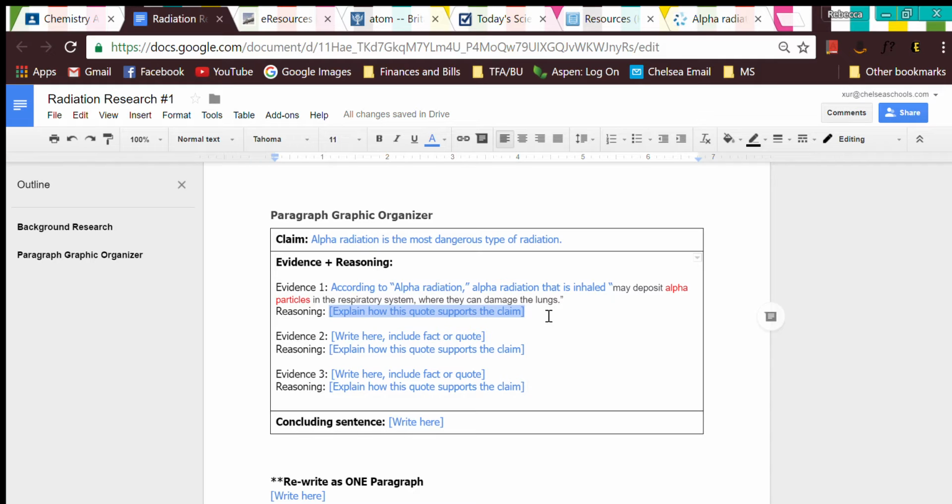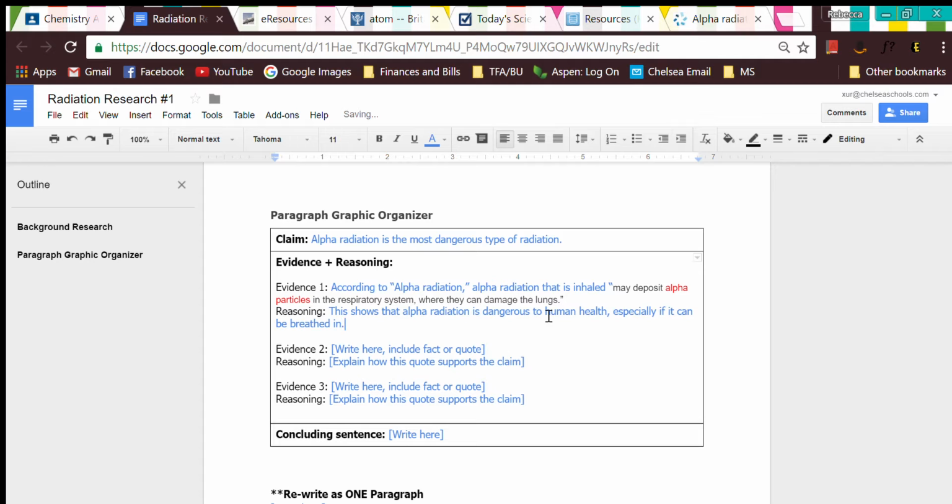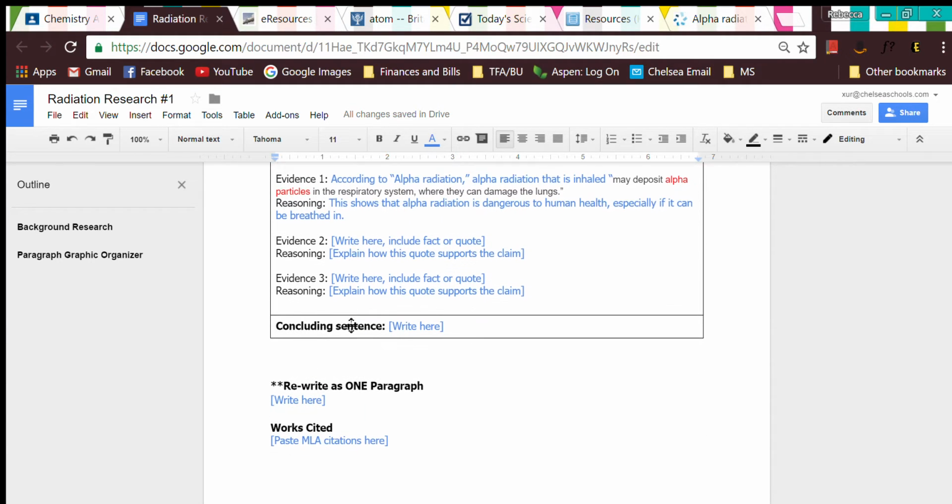So you can say something like, this shows that alpha radiation is dangerous to human health, especially if it can be breathed in. Something like that. This isn't the best, but I just wanted to show you a quick example, so I expect you to think of a better explanation. But let's go with that for now for our example.